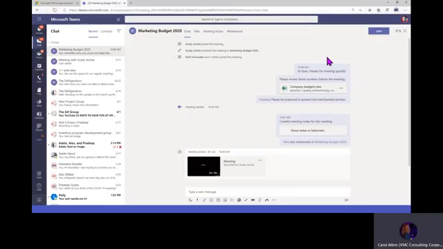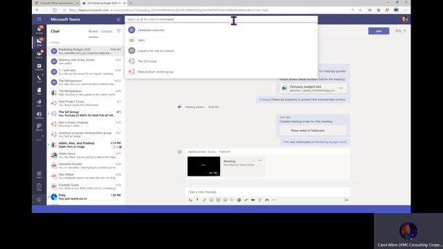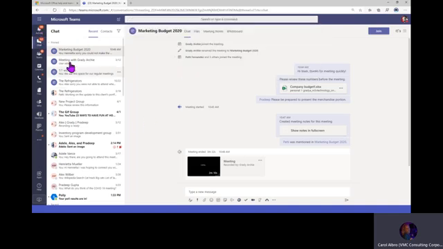So here we are in Teams. I'm going to do a quick navigational overview before we jump into the demonstration. We have our profile right up here. That's where we're going to start today. You have a search bar here. If you can't find something in Teams, this is a great place to start looking for it. Right here on the left rail, this is what we call the left rail menu or the left menu or the purple menu.